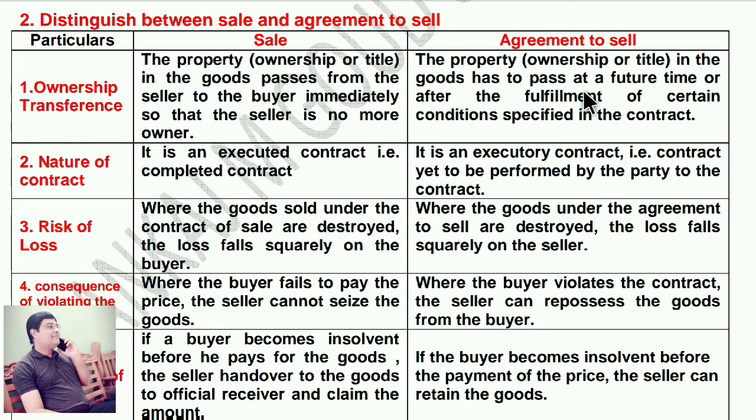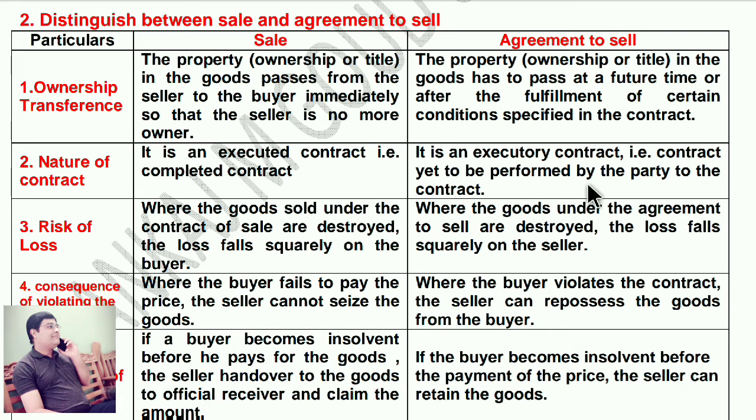Nature of contract. A sale is an executed contract. Example, a completed contract: you purchase the goods, you sold the goods, and you got the money. An agreement to sell is an executory contract, yet to be performed by the parties to the contract. So both parties must perform the work.